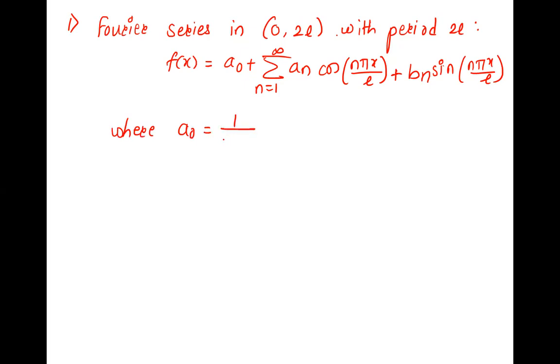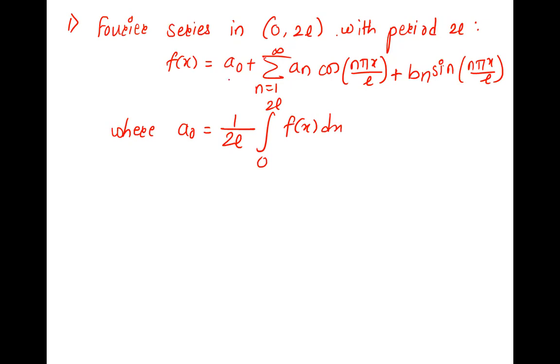1 upon 2L integration from 0 to 2L of f of x dx. It is 2L, the basic definition. And when it becomes L, in minus pi to pi type, do you remember it?